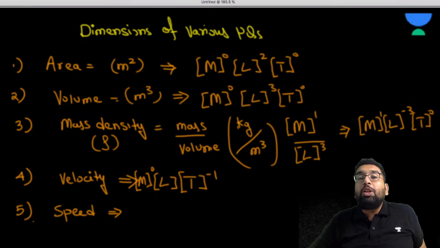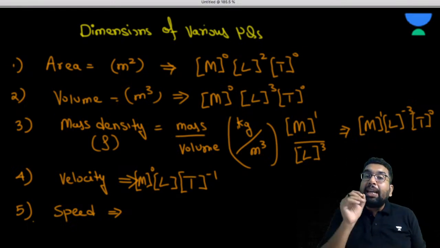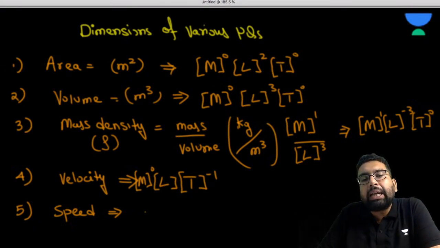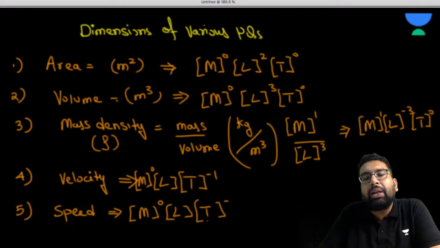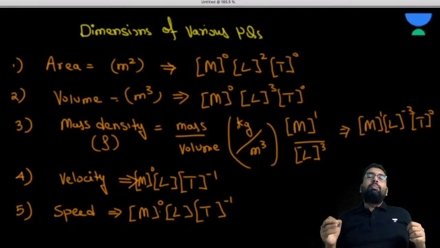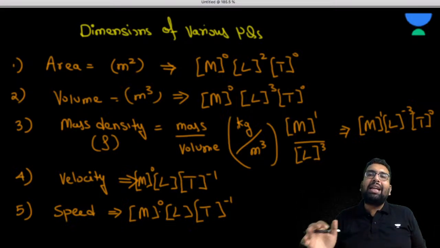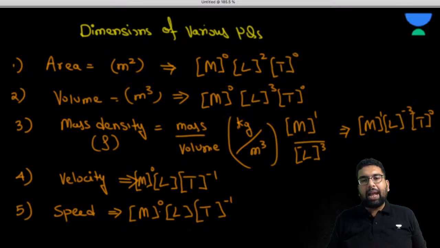That means that the velocity and speed have the same units. Velocity and speed have the same unit of meter per second. So this is going to be equal to M^0 L T^-1, because in meter per second, meter is the unit of length and second is the unit of time. So the dimension of speed is M^0 L T^-1.